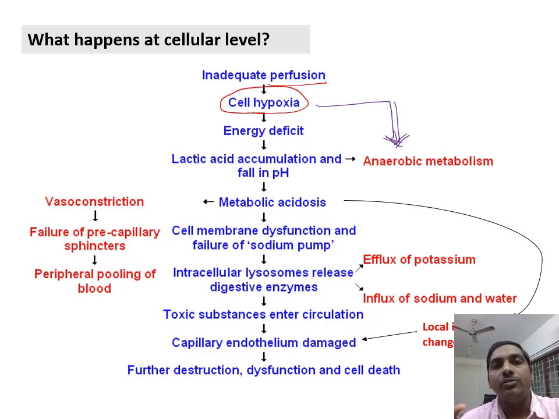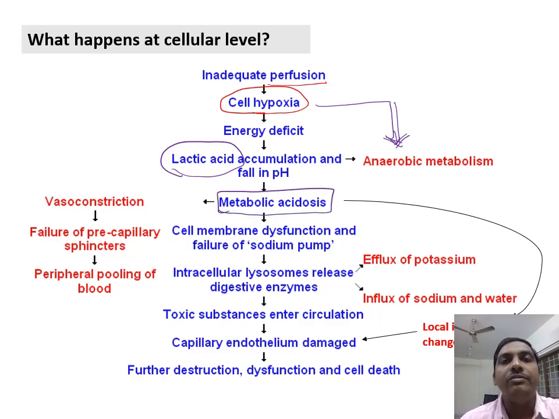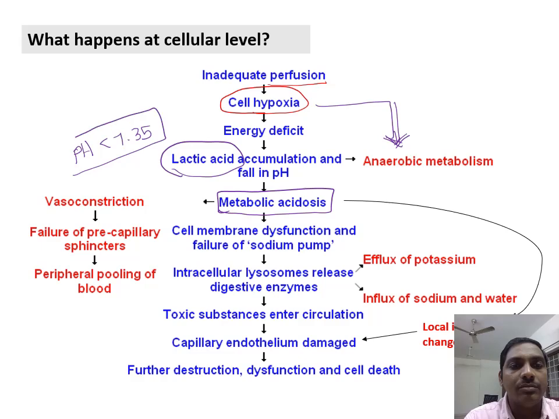Right from biochemistry, if you remember, glucose undergoing anaerobic metabolism, the final end product is going to be lactic acid. When lactic acid accumulates inside the cell, the pH will be reduced since it is acid in nature. Whenever there is any systemic acid state, it is called metabolic acidosis. So when will you call it metabolic acidosis? When the pH is less than 7.35, that is called metabolic acidosis, right? So whenever there is metabolic acidosis, the cell is in a state of shock, right?